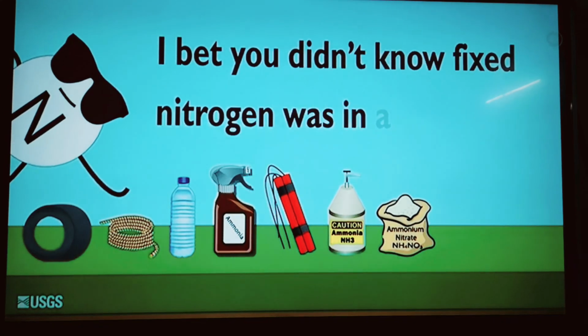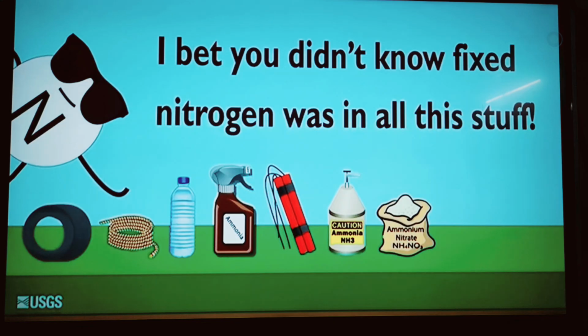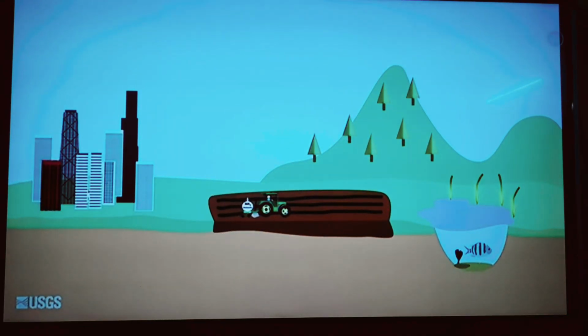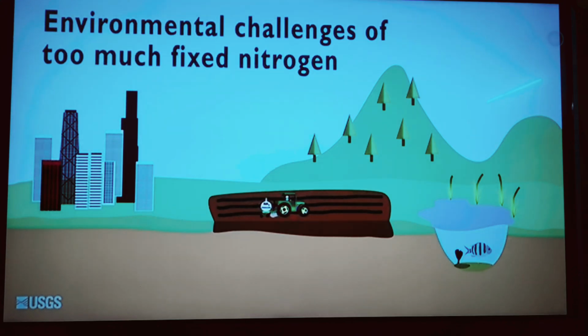I bet you didn't know fixed nitrogen was in all this stuff. In addition to these beneficial products, the high amounts of human fixed nitrogen contribute to many environmental challenges. These include algal blooms, air pollution, acid rain.